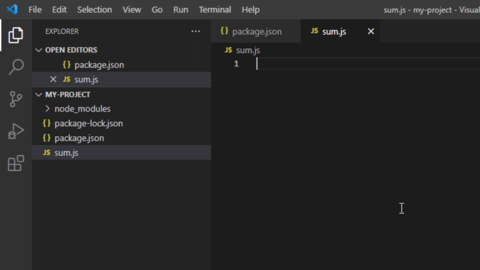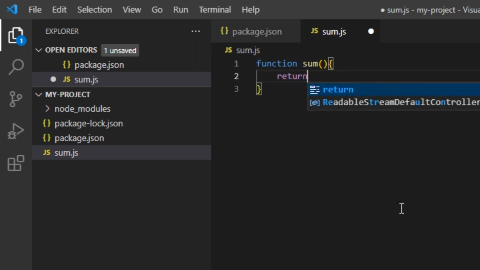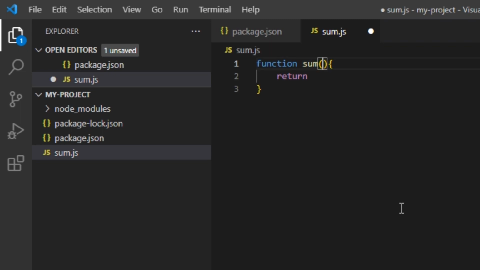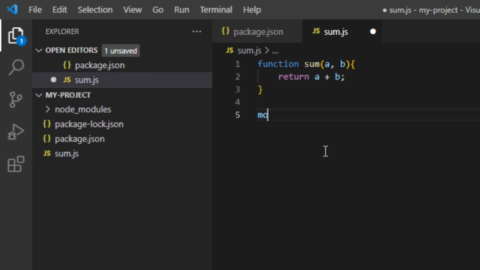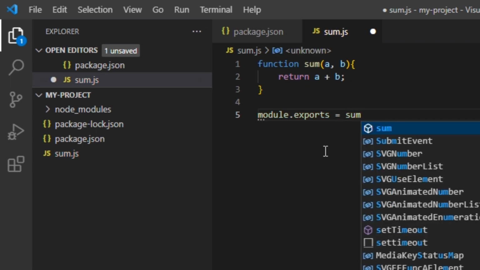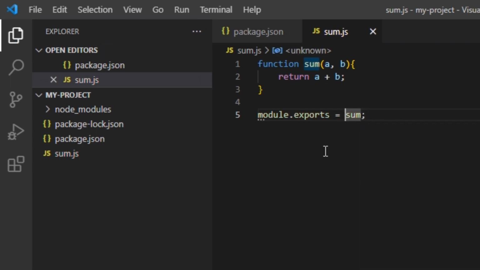Now we will create a new file, sum.js. Inside that we will create a new function, sum. The sum function will contain two arguments, a and b, and it will return a plus b. So it's a sum of a and b. And we will export this particular function with module.exports.